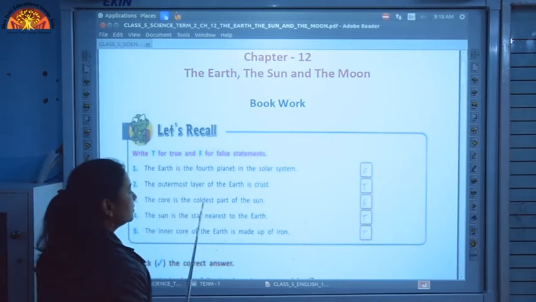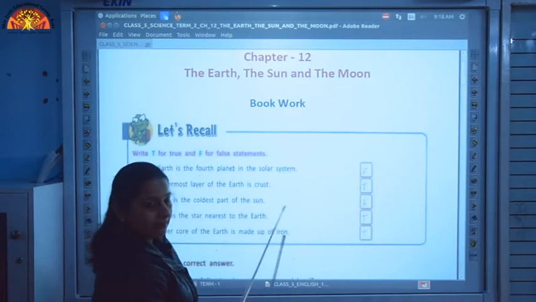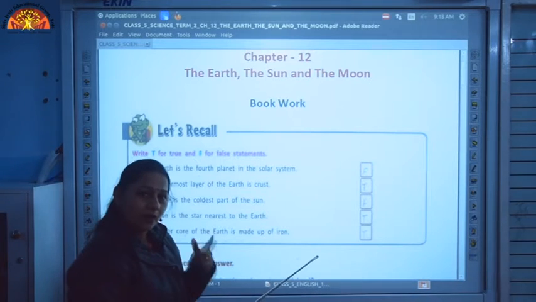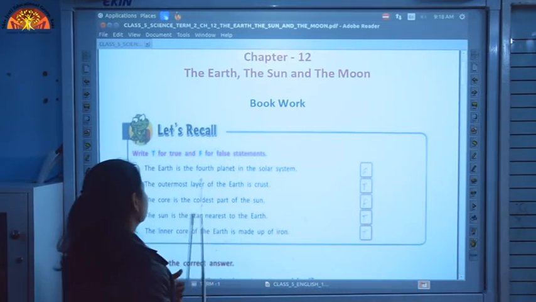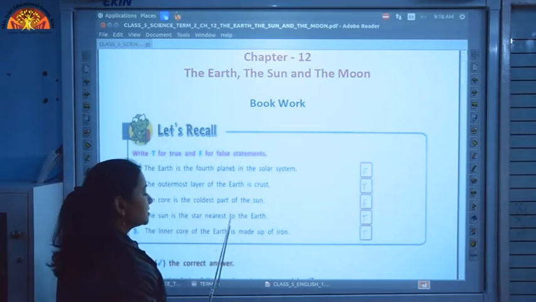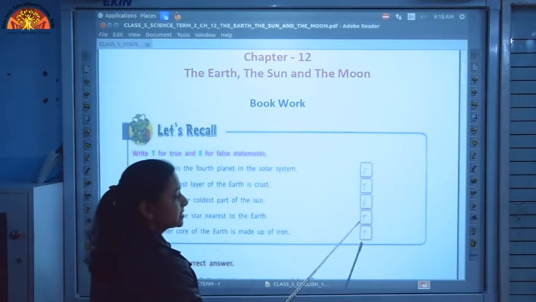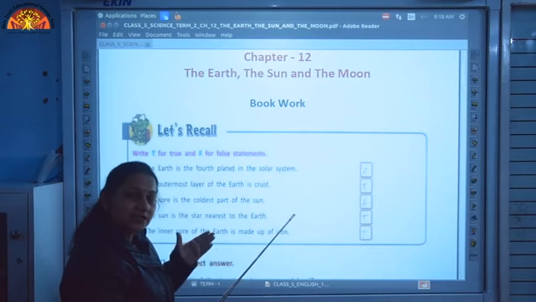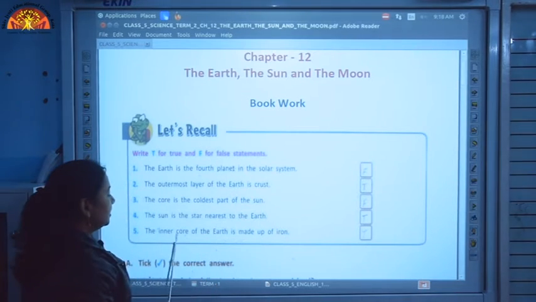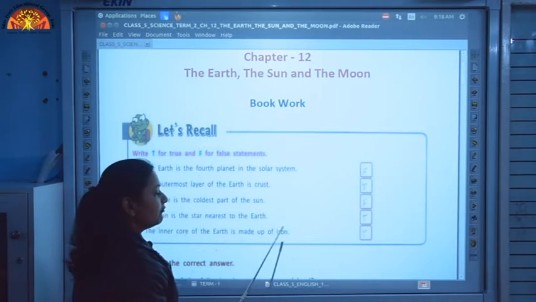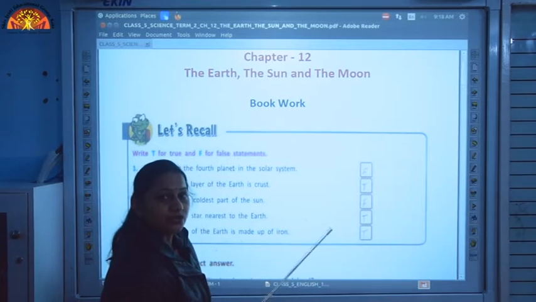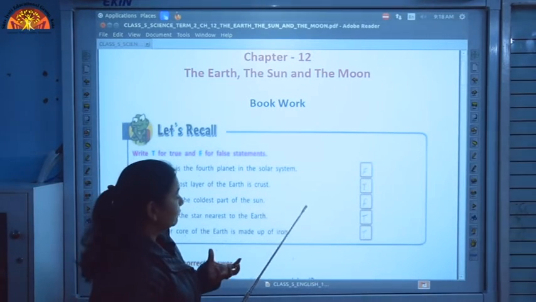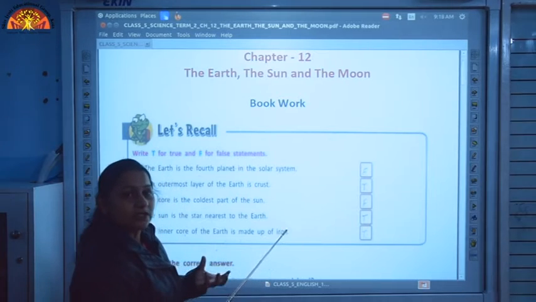The core is the coldest part of the sun. Again this statement is a false one because the core of the sun is the hottest part, not the coldest. The sun is the star nearest to the earth. Yes, the sun is a star and it is the star which is nearest to the earth. The inner core of the earth is made up of iron. Again this statement is true because the inner core contains iron and rocks in a molten state.